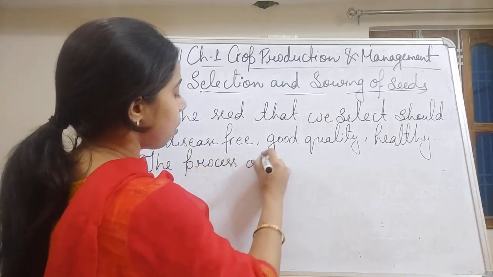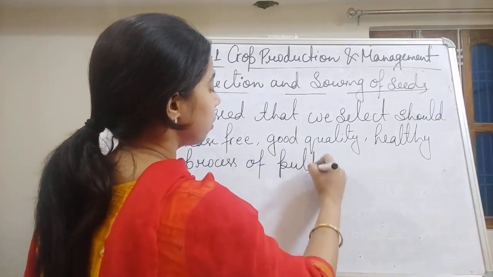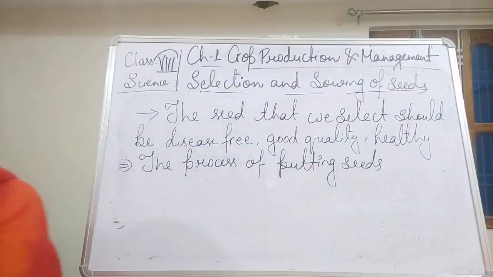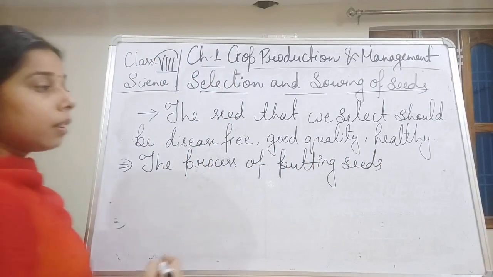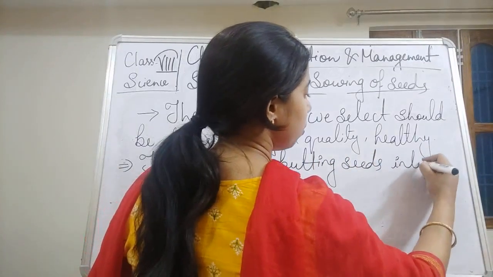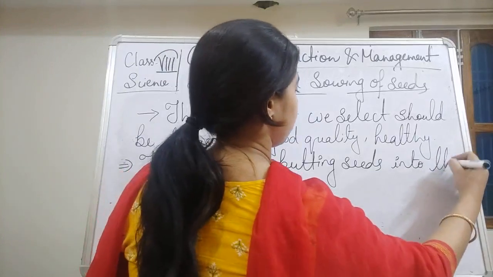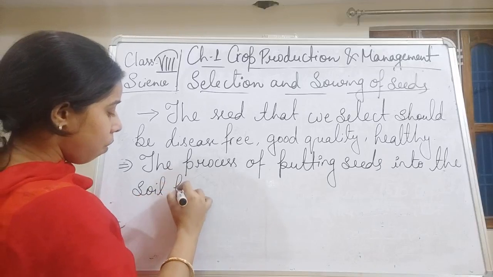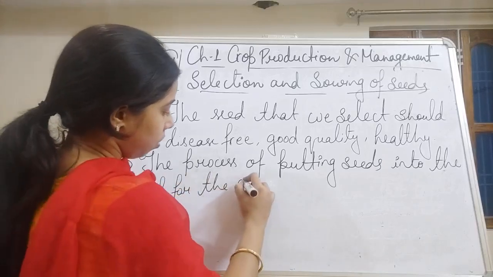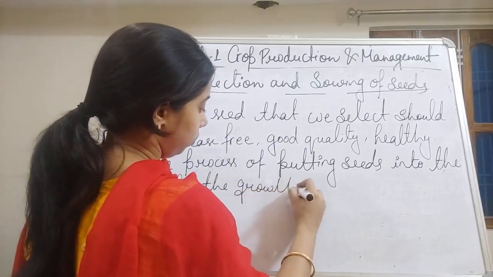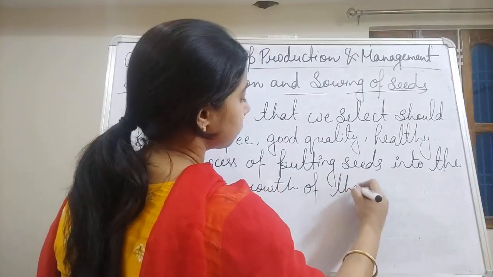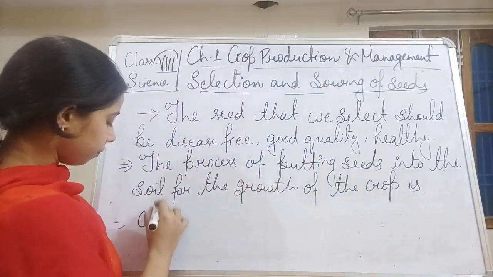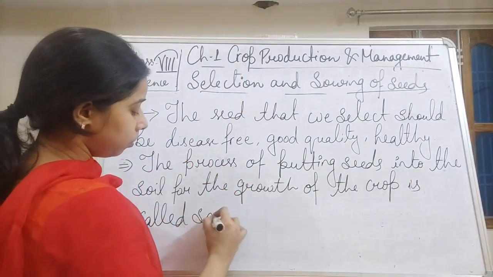The process of putting seeds into the soil for the growth of the crop is called sowing.